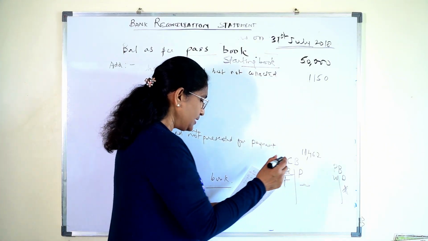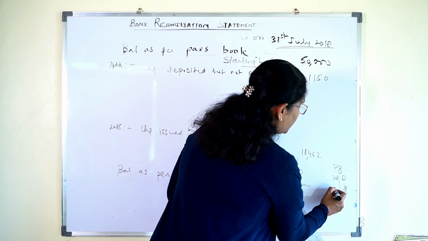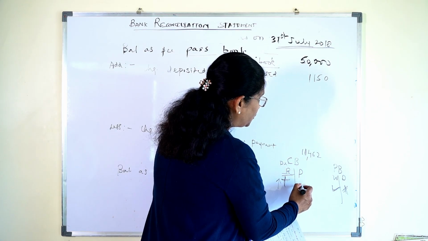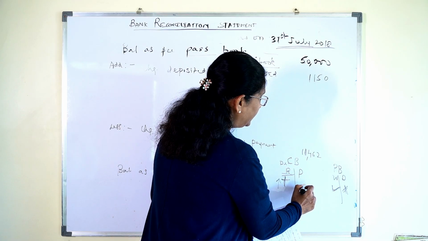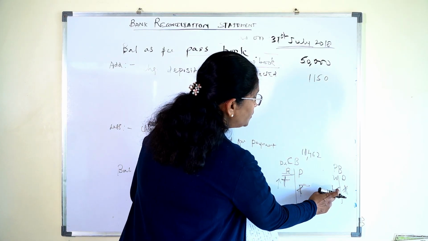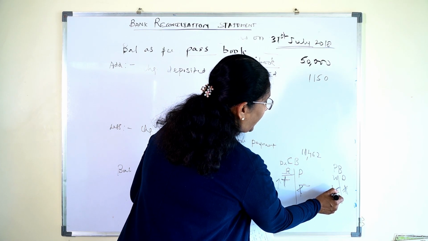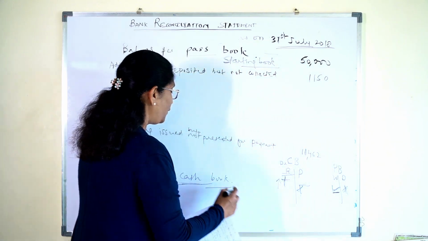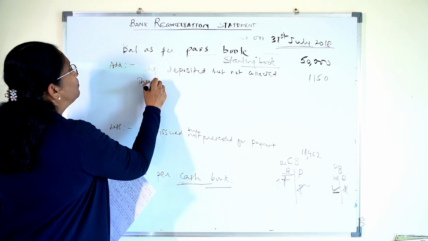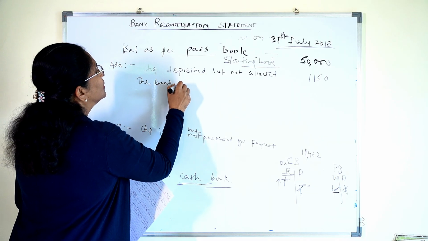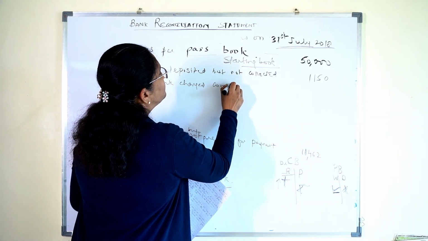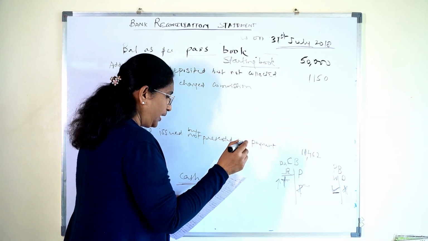The bank charged 460 for its commission. So the entry has been passed here. What about the payment? It should have come in the payment side. What is happening here in the cash book? I am reaching the cash book and it is missing. If the bank charges commission, it is deducting, so here I will add it. Bank charged commission, that is 460.